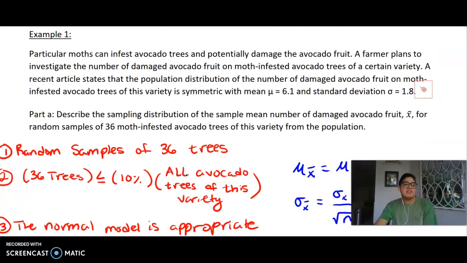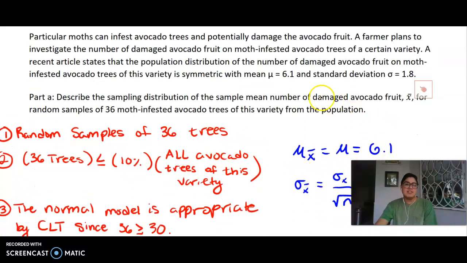So suppose that particular moths can infest avocado trees and potentially damage the avocado fruit. A farmer plans to investigate the number of damaged avocado fruit on moth-infested avocado trees of a certain variety. A recent article states that the population distribution of the number of damaged avocado fruit on moth-infested avocado trees of this variety is symmetric with mean 6.1 and standard deviation 1.8. Notice it didn't say it was normal, it just said it was symmetric. So it could be bimodal, unimodal, or uniform. We just know that it is symmetric with those two parameters.